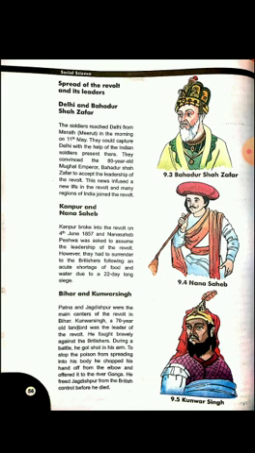So he also took part in the revolt. He was one of the leaders of the revolt, and he fought very bravely.